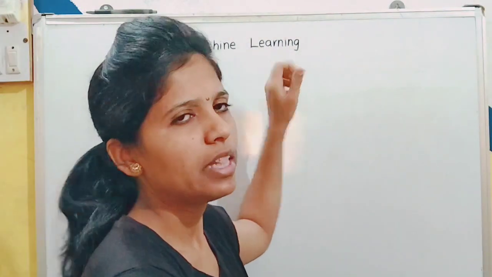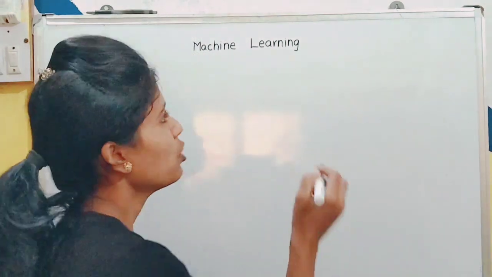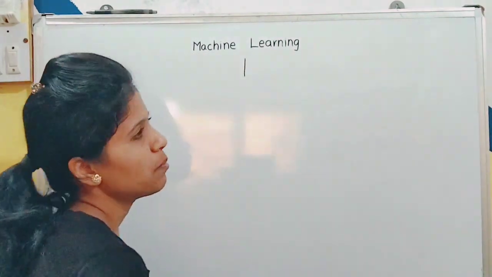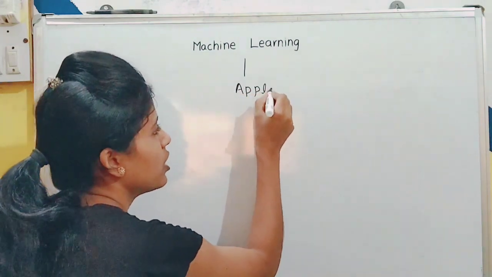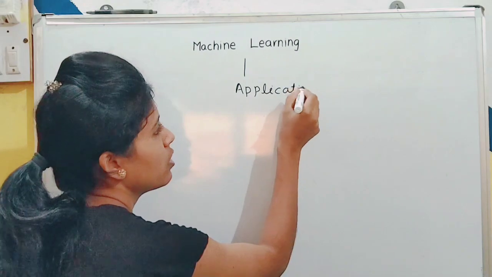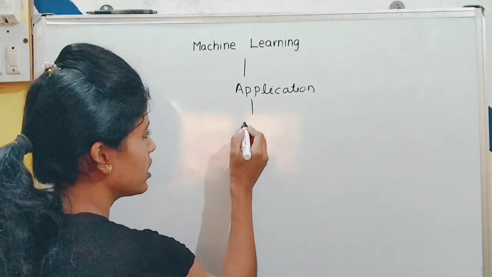We will see the random forest algorithm. But before that, we will see what is meant by machine learning and what are the types of machine learning. Machine learning is an application of artificial intelligence that provides systems